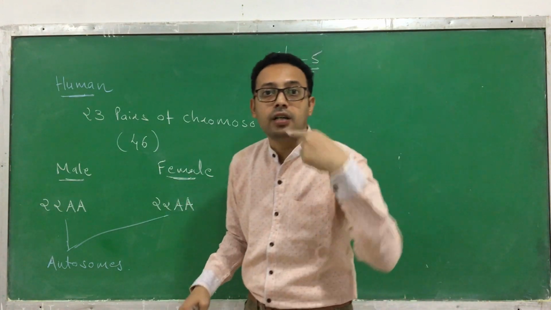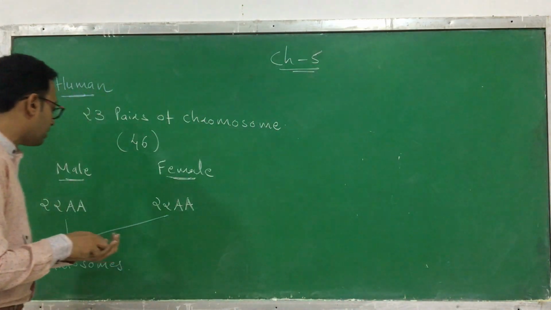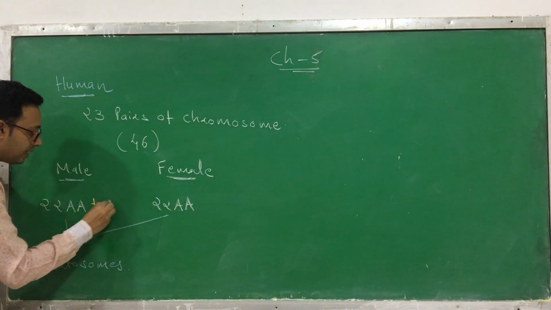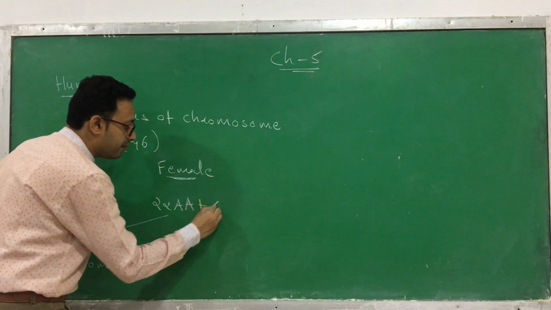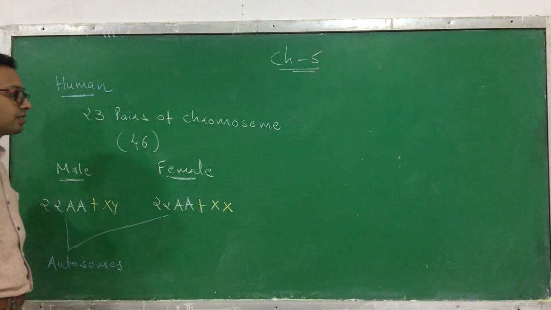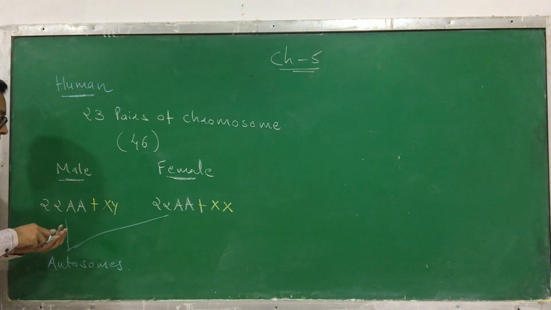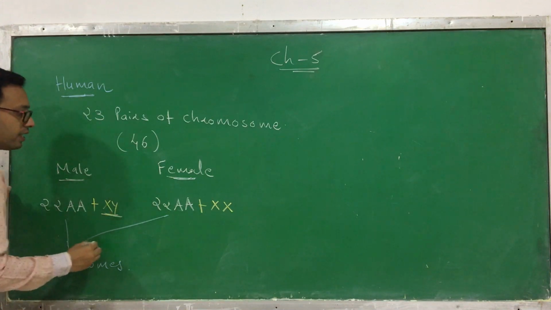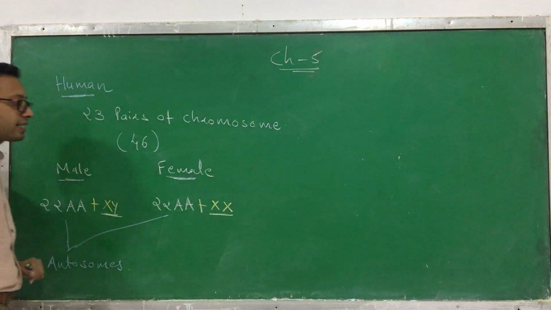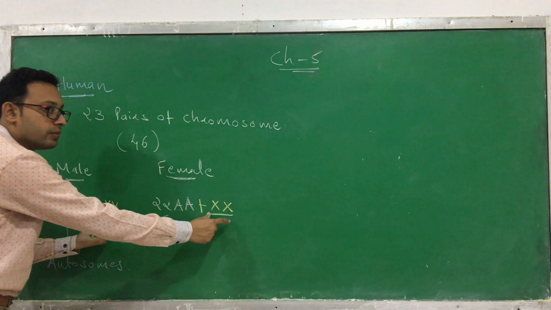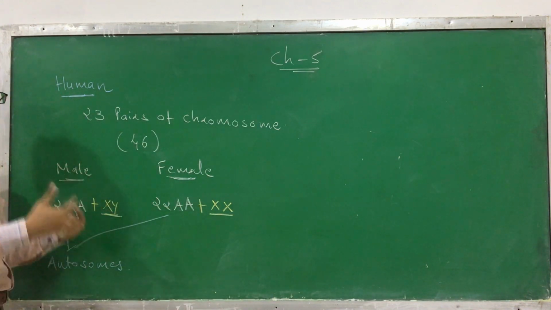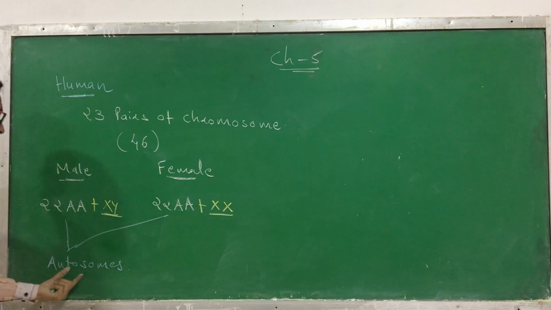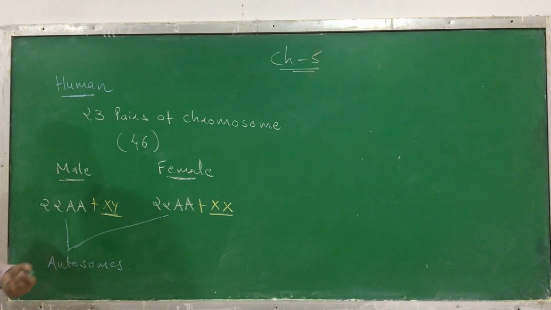But the 23rd chromosome, in the human male, is XY, and in a female, it is XX. So here is a difference. In a male, it is XY. In a female, it is XX. So these chromosomes determine the sex, because the first 22 are the same. The first 22 chromosomes, which we are calling autosomes, do not determine the sex.